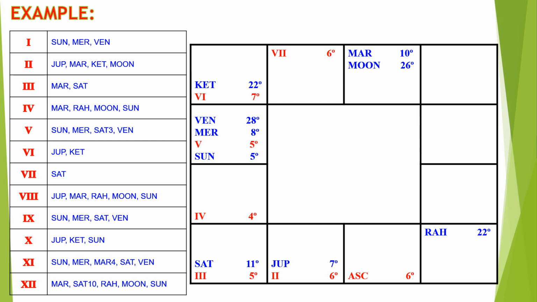So, the first and the 10th bhava are the most important bhava for the person. This person has Jupiter conjunction in the 10th bhava at 96%. The next is Ketu in conjunction with the 10th bhava at 50%. So here the Jupiter will be the main planet and Ketu will be the standard planet.